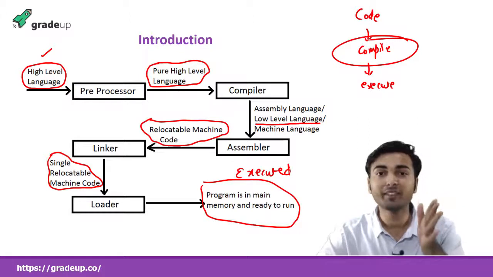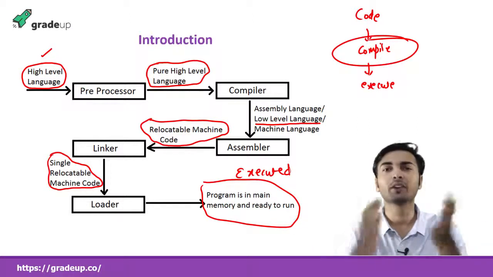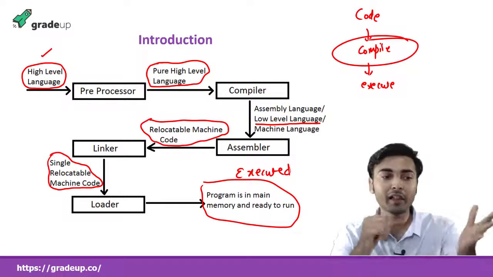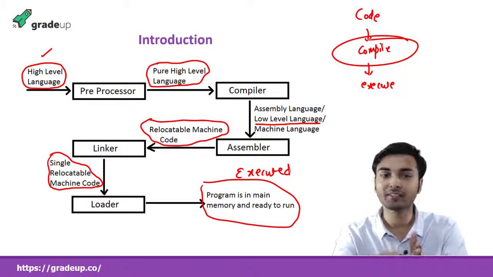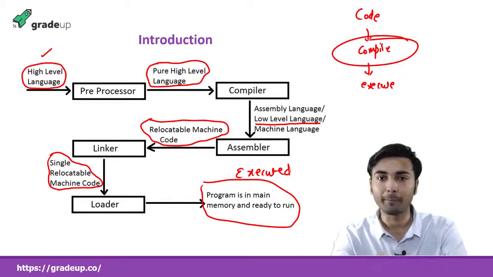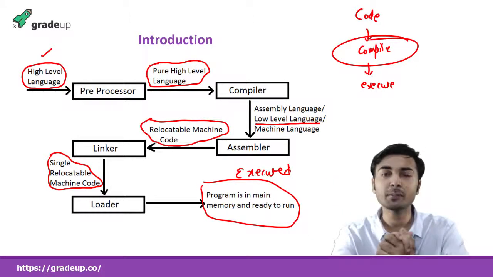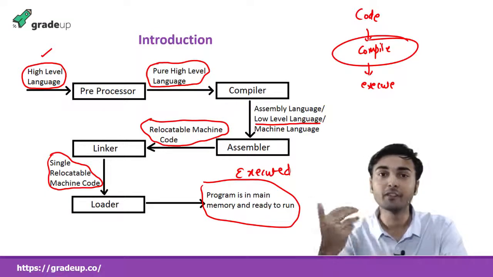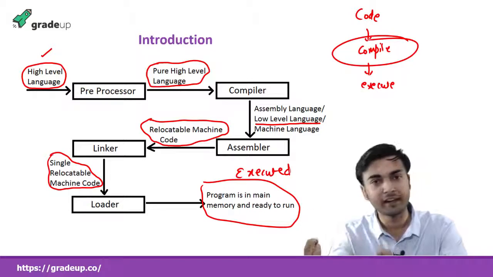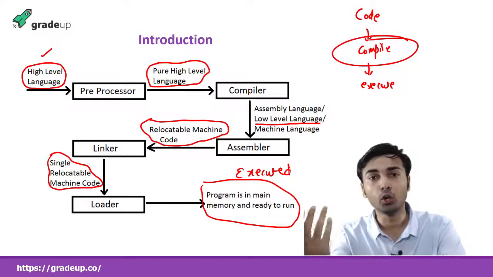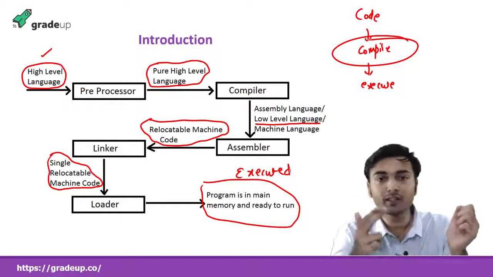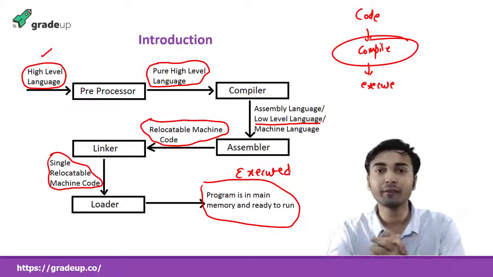So this is the basic flow of a compiler, you can say, of the compilation process, right? First, high level language goes into the preprocessor, then pure high level language is produced. It goes into the compiler, which produces low level language. It goes to the assembler, which produces relocatable machine code. Then it goes to the linker, single relocatable, then finally into the loader, and your program is in memory to be executed. Right? So this is the basic flow.